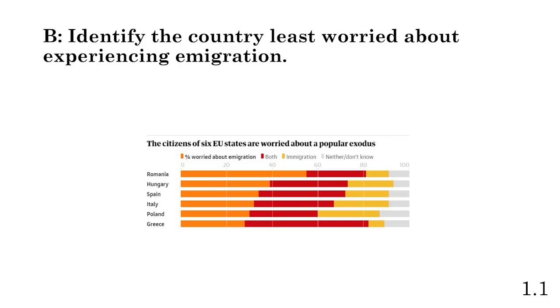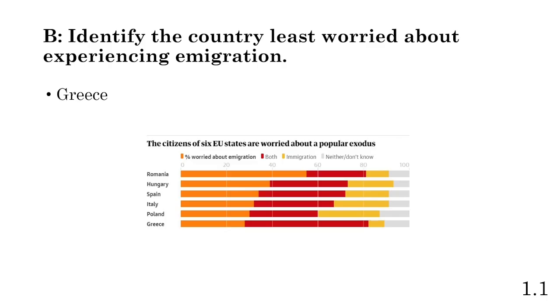Part B: identify the country least worried about experiencing emigration. This one is just, can you read a graph? That's kind of important on some FRQs. They may ask basic questions about a map or a graph. They may ask you what the scale of analysis is for a map, or with a graph like this, what country is least worried or most worried about immigration? What country has the highest percentage of arithmetic density, or something like that?